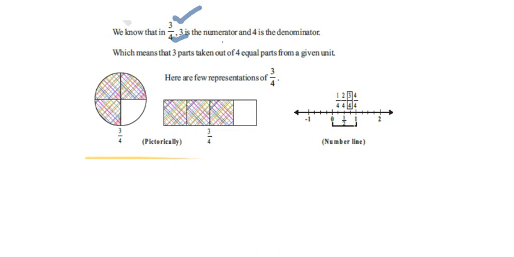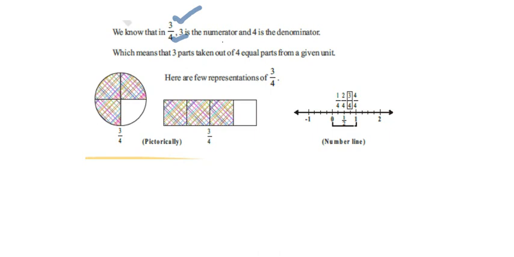What is meant by 3 by 4? 3 by 4 means you take 3 equal parts out of 4 equal parts. The meaning of 3 by 4 is 3 parts taken out of 4 equal parts from a given unit.